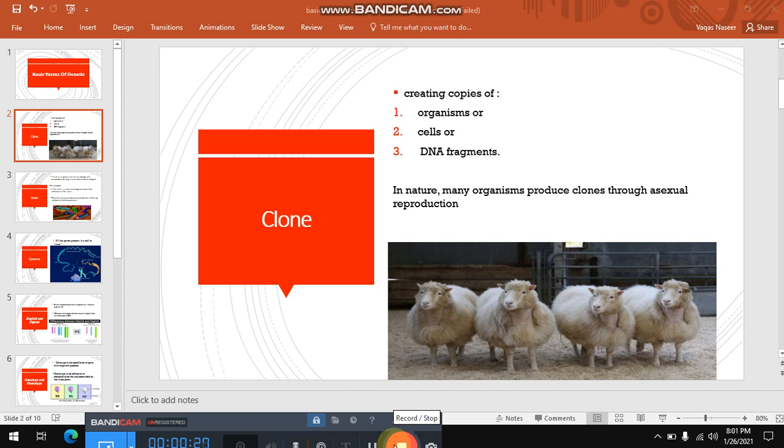Friends, I try to avoid copying dictionary definitions over here because my intention is just to make you understand what these definitions are. The first definition is clone. Clone is nothing but creating copies of organisms. It might be cells or it might be DNA fragments. Basically, scientists use the asexual reproduction method for the production of clones. You can say they take somatic cells for clone production. As you can see in this picture, all of the shapes are of the same type, or copies of one another.